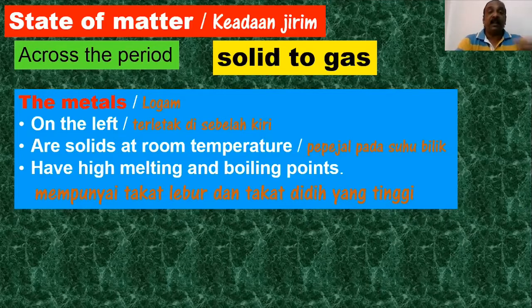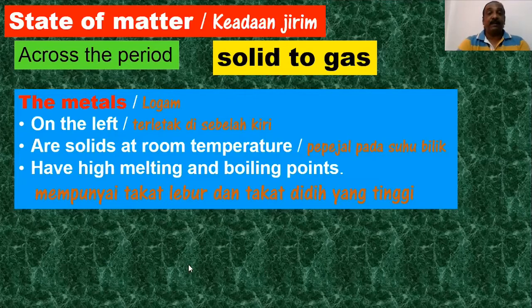So metal on the left hand side are solid at room temperature, berada dalam keadaan pepejal pada suhu bilik. Dan juga oleh kerana dia solid at room temperature, biasanya takat lebur dia dan takat didih dia sangat tinggi. That's why they are solid at room temperature. Another reason why their melting point, boiling point is very high, they have what we call a metallic bonding is very strong compared to van der Waals forces within the non-metal atoms here.